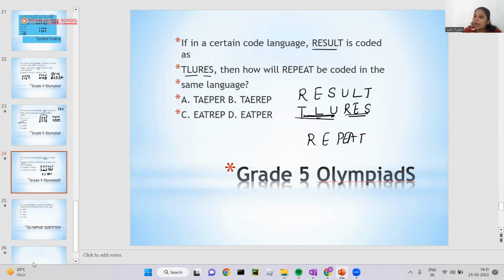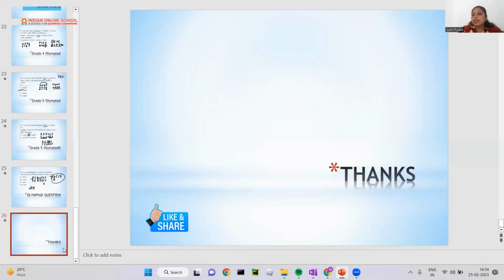So what do I have to do? I have to also reverse the last three letters. That will become T-A-E. And R-E-S is the same as it is. So it means you have to put R-E-P as it is. So T-A-E-R-E-P. So B option will be our answer. Okay. So I hope you will get to know these types of questions now. These are very, very easy. You can see that we are done with our coding and decoding topic.